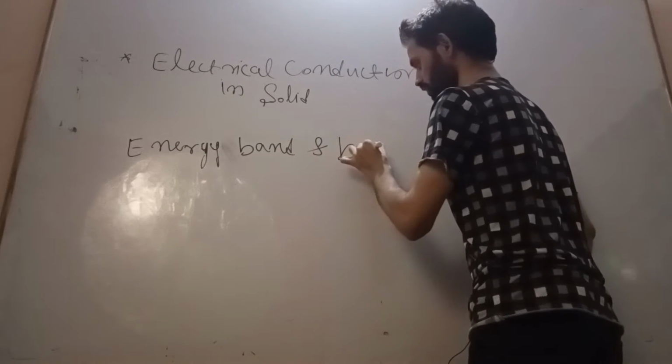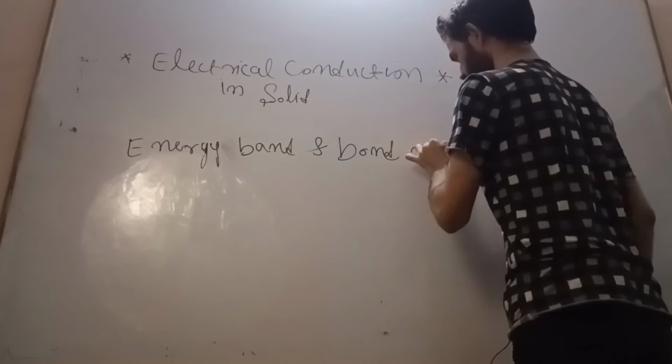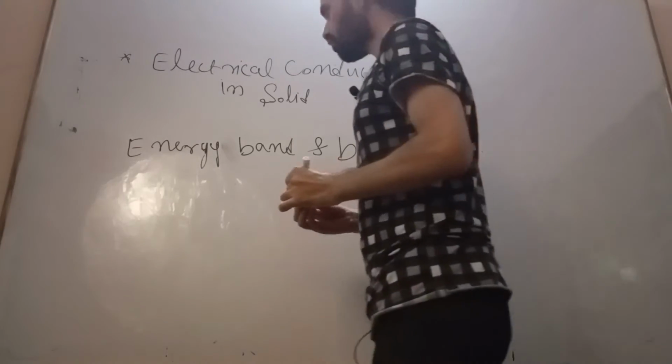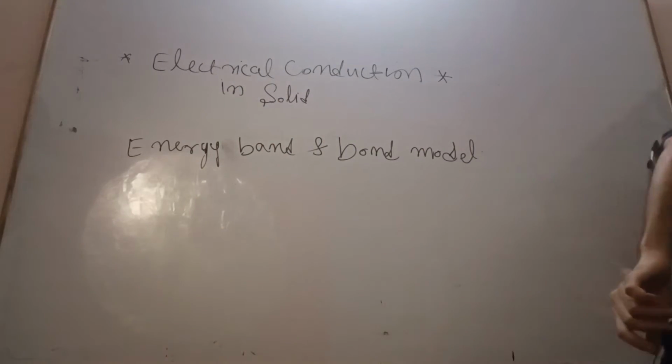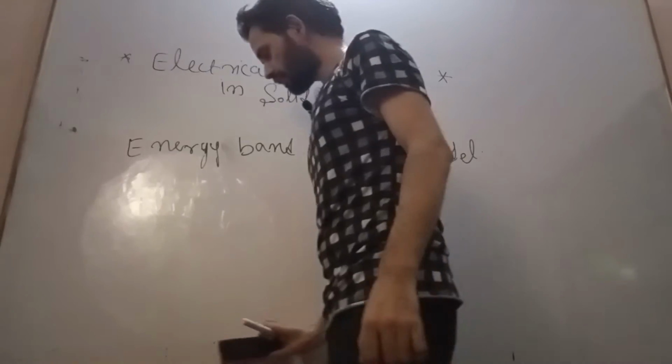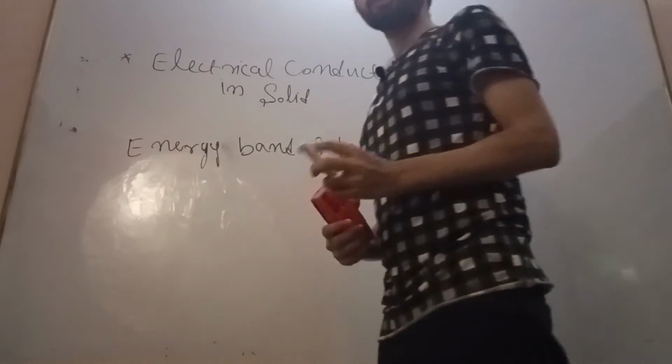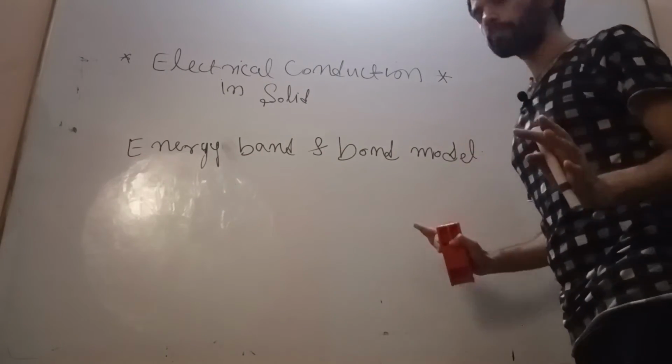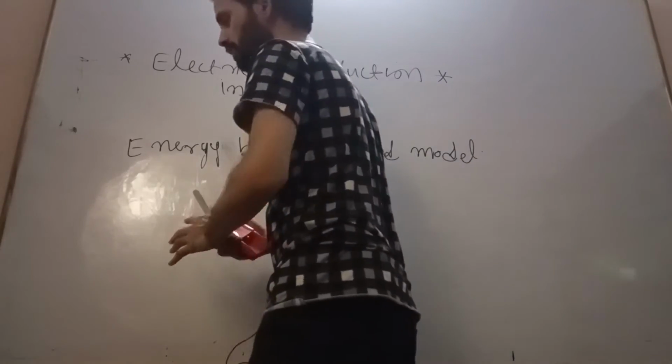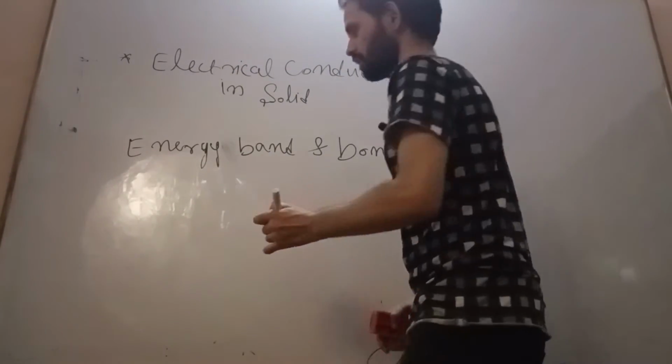In the case of a silicon crystal, we will look at the two-dimensional representation of covalent bonding.